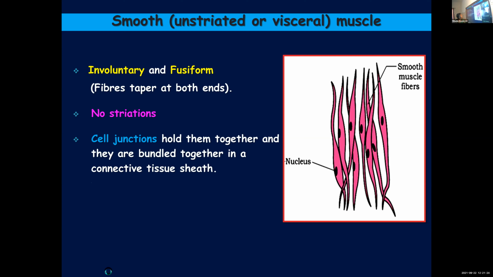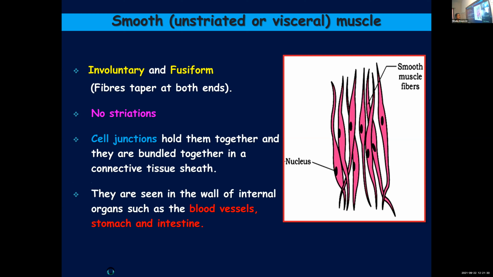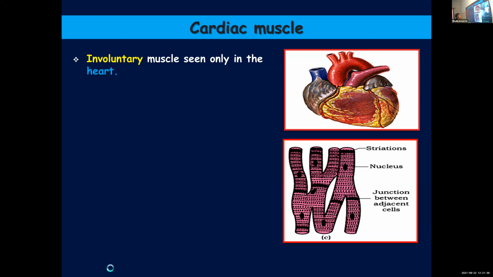Cell junctions keep them together, and they are bundled together in a connective tissue sheath, and you can see them in the inner walls of small intestine, stomach, and also blood vessels. Then finally, we learned about cardiac muscle, found only in the heart.